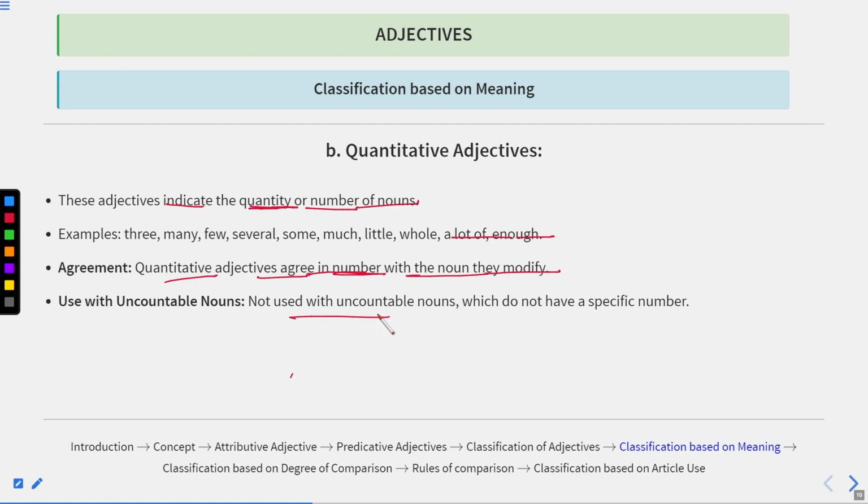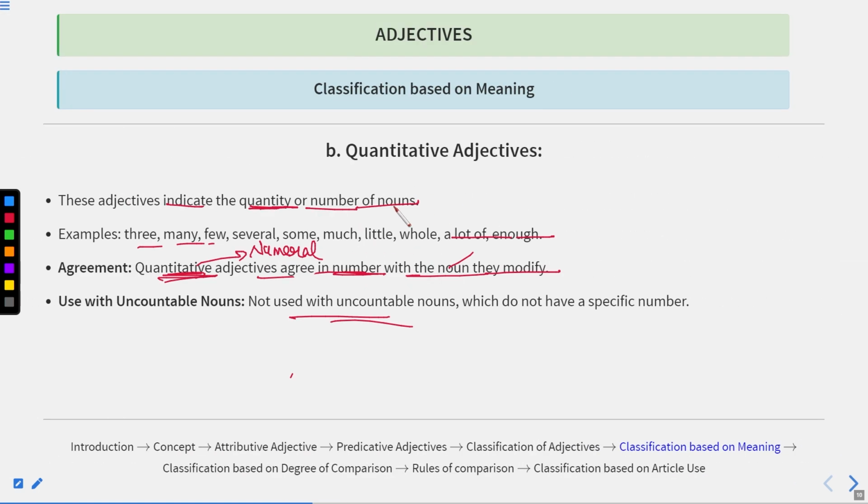Now, if we talk about quantitative, I have further classified this quantitative into numeral plus quantitative, because you can also say that this quantitative shows too many. So quantitative can be further divided into these two types of adjectives, whereas definite and indefinite is mentioned. So in that manner, these words, like the numbers, the many, or all of them, cannot be used with uncountable nouns. However, the indefinite, not indefinite numeral, actually the quantitative can be used before these words.